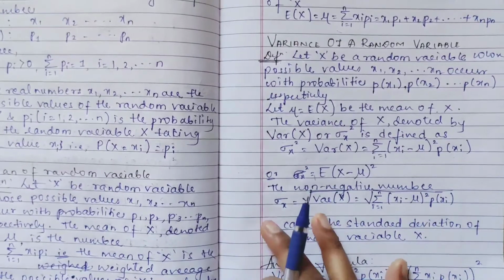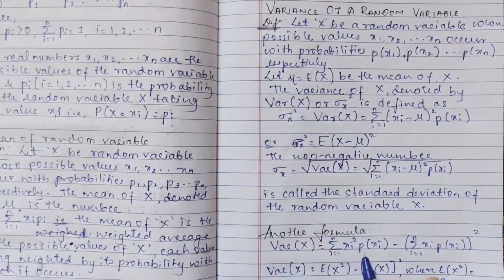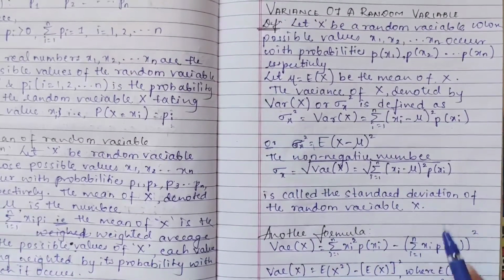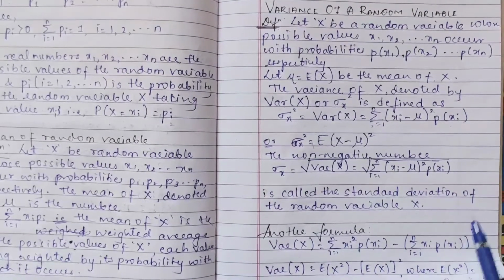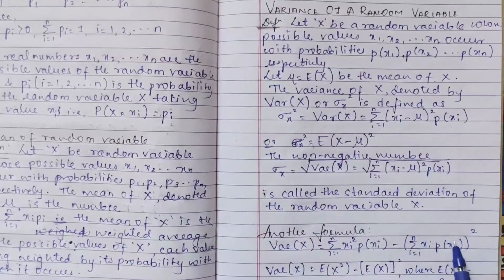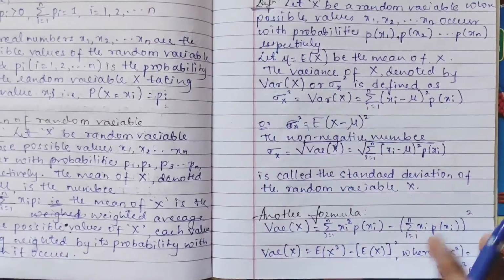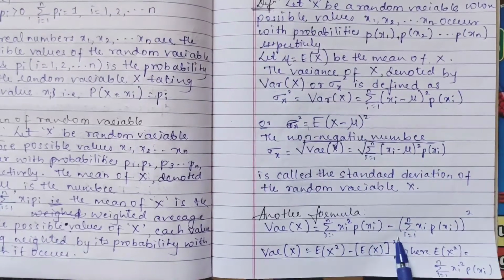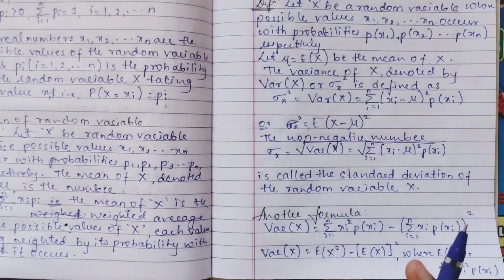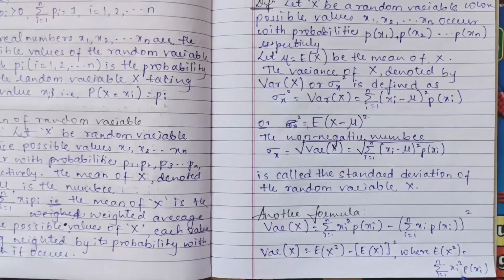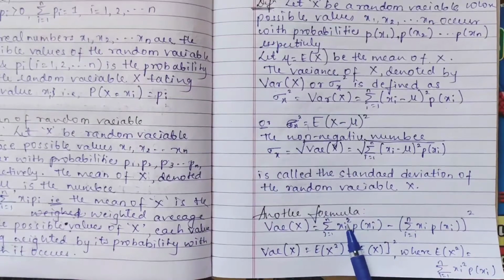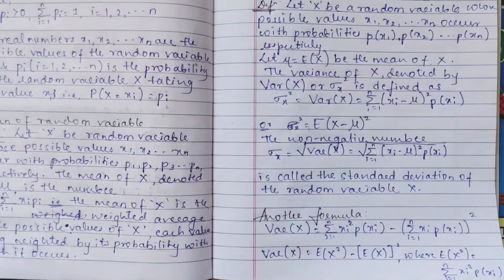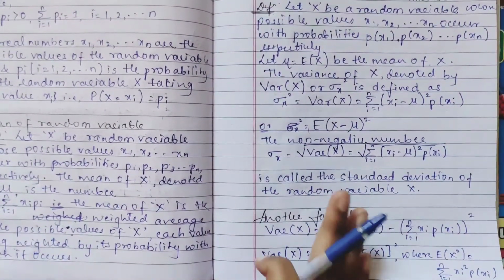Either this formula you can use, or another formula is like this. Variance of X is given as summation of xi square into p of xi, minus the summation of xi into p of xi the whole square. Here it is xi square, there it is whole square, considering the mean only. So this becomes E of X square minus (E of X) whole square. Only this much difference between X square and mean whole square, okay? Where E of X square is nothing but summation i equal to 1 to n of xi square p of xi, and E of X we know already. So you should remember these formulas for the variance of a random variable.